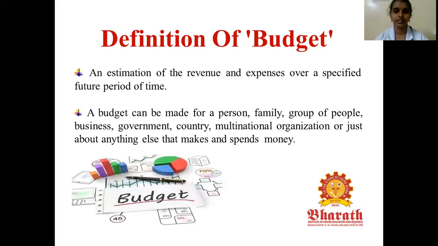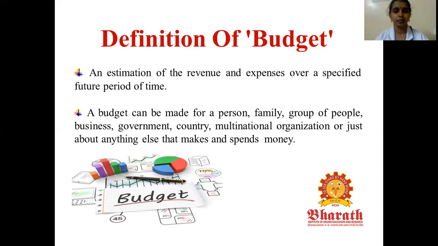Definition of budget. The estimation of revenue and expenses over a specific period of time is called a budget. What is the estimation for the current year? What are the current year expenses and the next year expenses? How can we manage the revenue and expenses? That is called a budget.